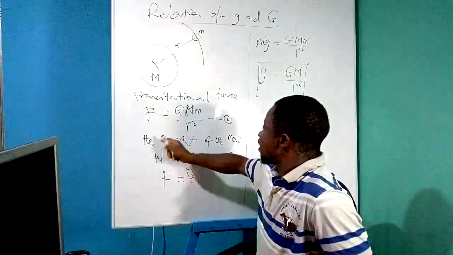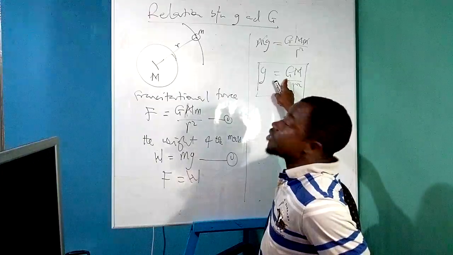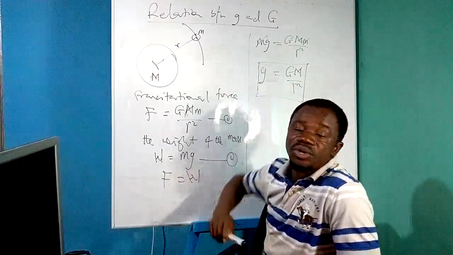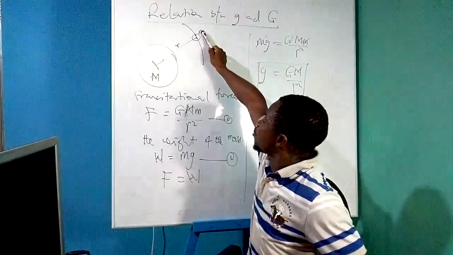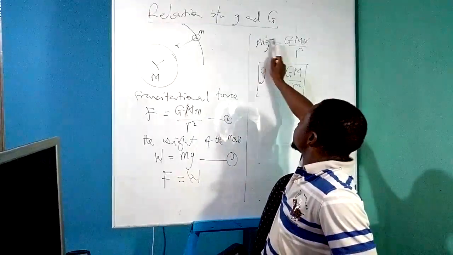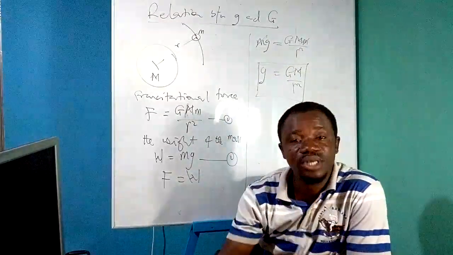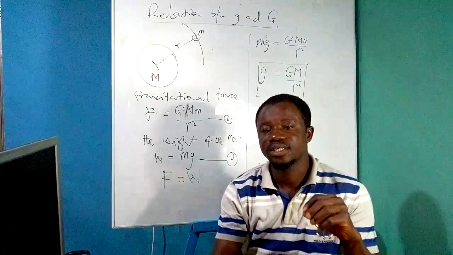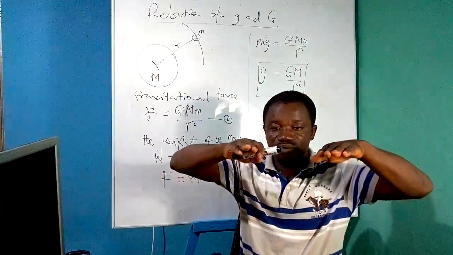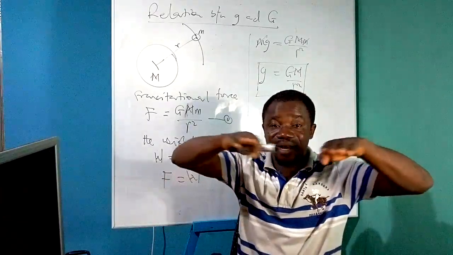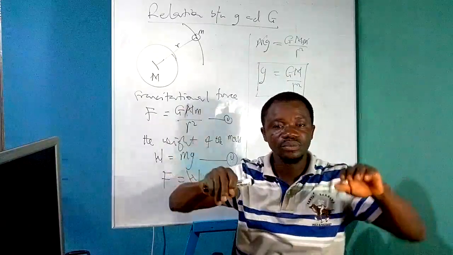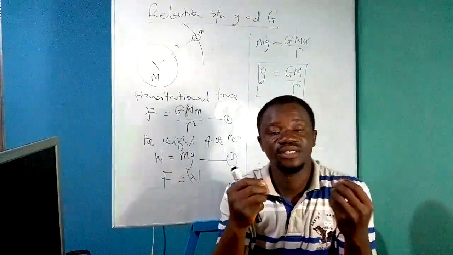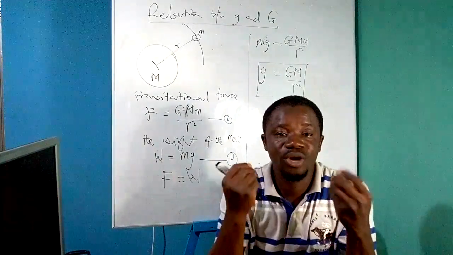It means that gravitational force produces this acceleration on the body. And you can see that the acceleration due to gravity on the body is independent of the mass of the body that is falling. See, the mass cancels out. What that means is that irrespective of two masses, two bodies, one of them can be big, the other one can be small. When they are released from the same height, they will hit the ground at the same time. And this thing was experimented by Galileo Galilei.